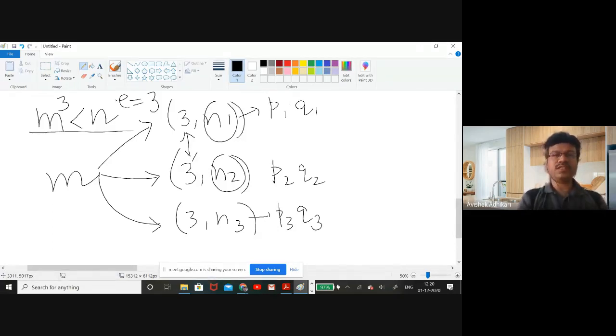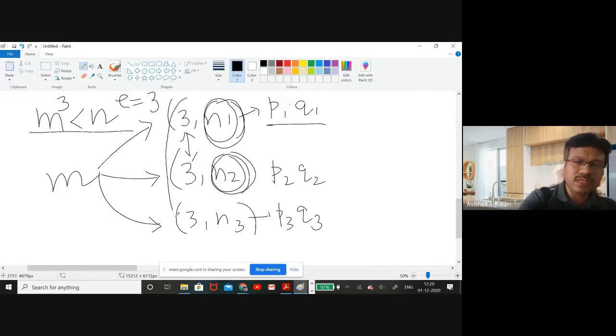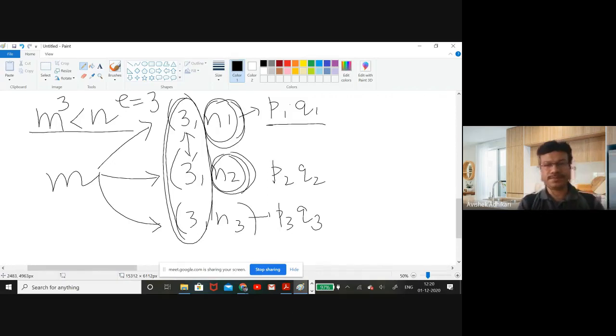So for the first employee, they send with N1, which is P1 times Q1. For the second employee, N2, the product of P2 and Q2, and similarly N3, the product of P3 and Q3. But they keep the first component fixed, that means the exponent part. If this is my attack scenario, then how can we attack this scheme?